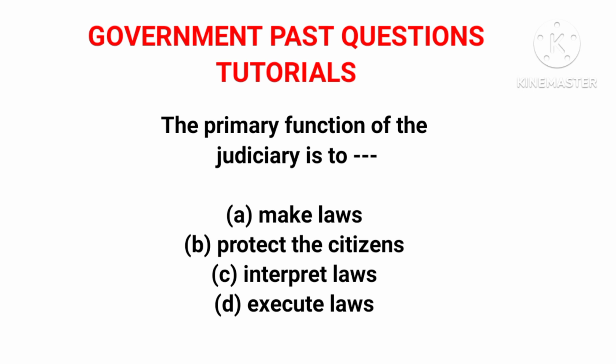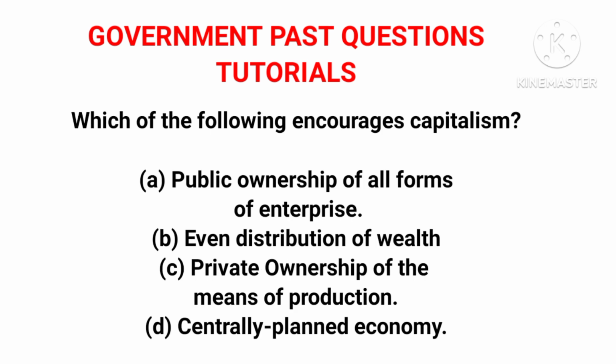Now, question 25. Which of the following encourages capitalism? Option A, public ownership of all forms of enterprise; B, even distribution of wealth; C, private ownership of means of production; and D, centrally planned economy. First, what is capitalism? Capitalism is an economic and political system in which a country's trade and industry are controlled by private owners for profit.